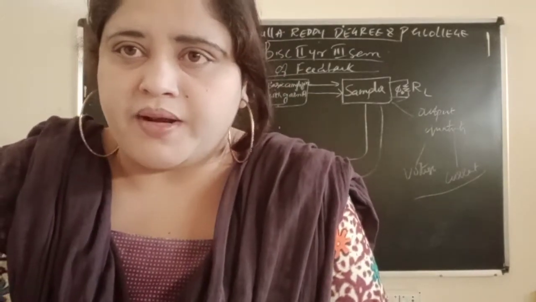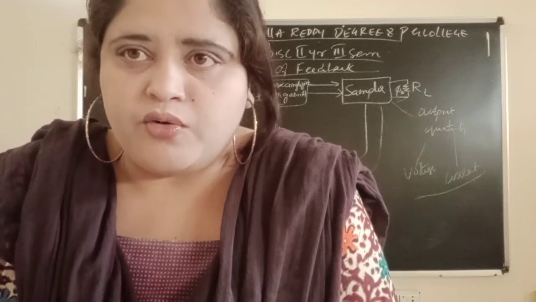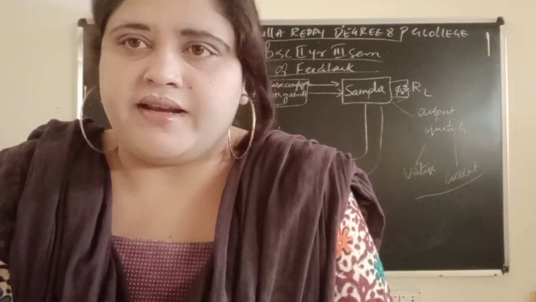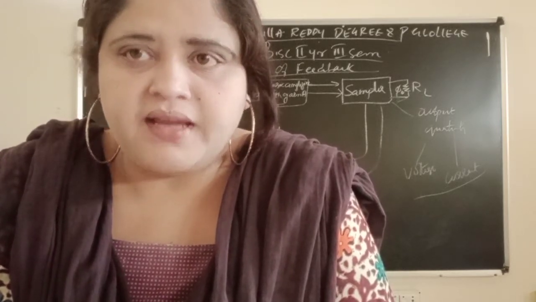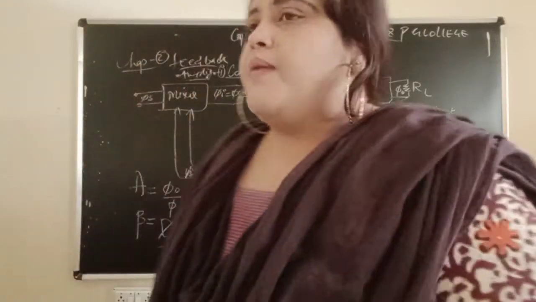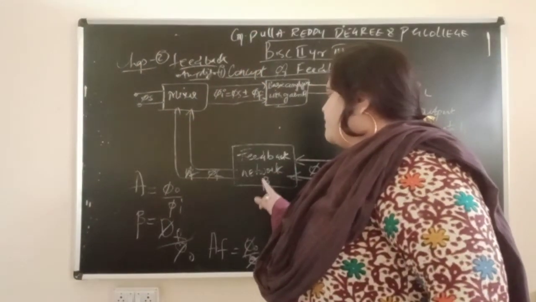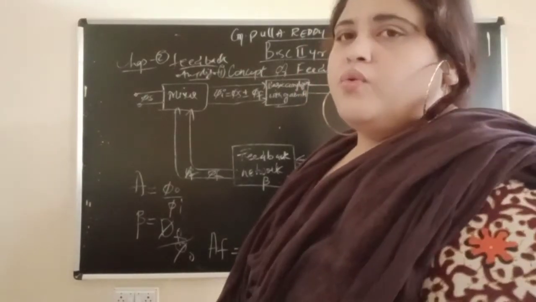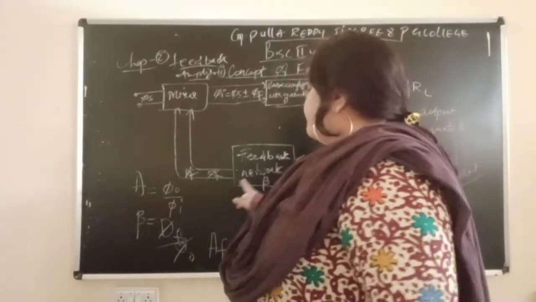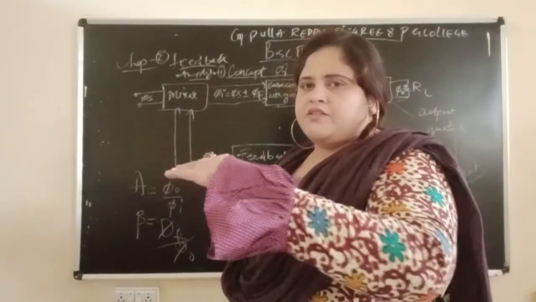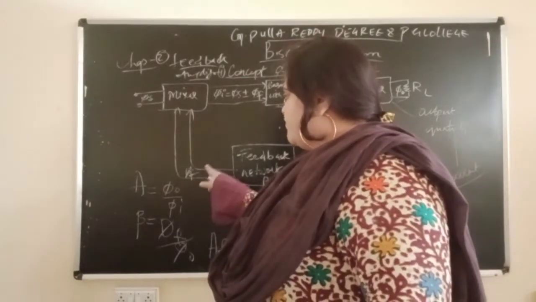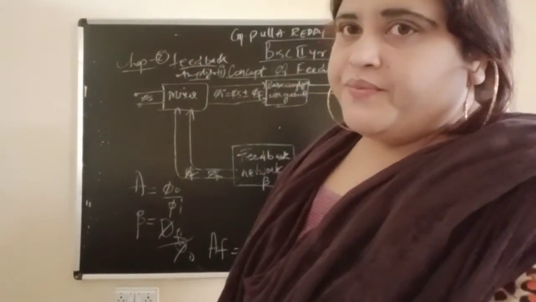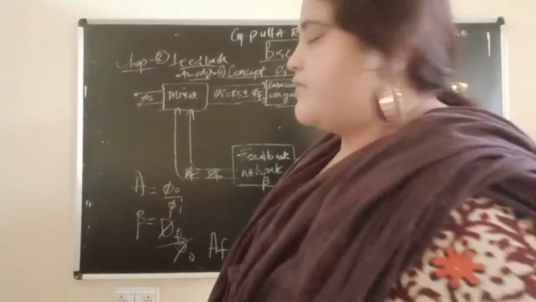The concept starts from the sampler. The sampler will sample the output quantity, whether it is voltage or current. After sampling, it will pass to the feedback network. The feedback network has beta. What will this feedback network do? It will take the fraction of the output quantity, which is indicated by phi f.